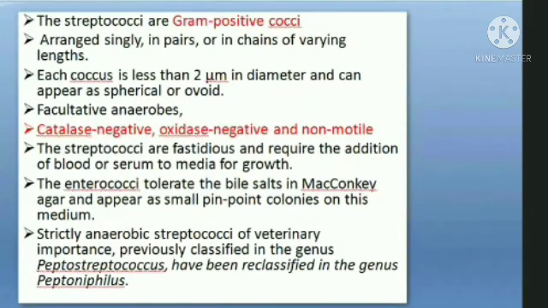So to grow the streptococcus in laboratory conditions, you cannot grow it in nutrient agar or normal nutrient broth medium, because normal nutrient agar or broth won't support it.